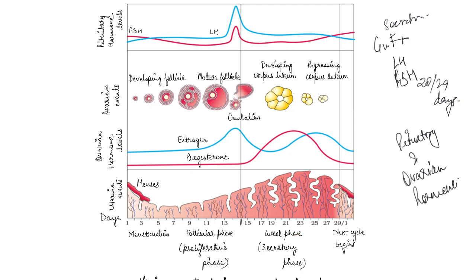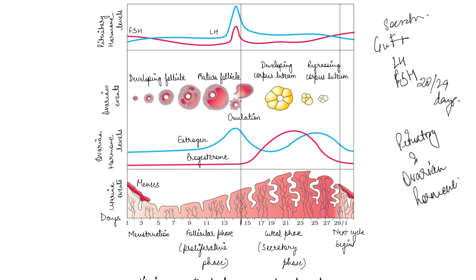So first it is the menstruation phase, then the follicular phase, when the follicle develops into a mature Graafian follicle. On the 14th day it ruptures, so that is the ovulatory phase, and then comes the secretory or luteal phase. Now what happens here? During the luteal phase, the remaining parts of the Graafian follicle transform into the corpus luteum, right? Now, the corpus luteum secretes a large amount of progesterone, which is essential for maintenance of the endometrium, right?